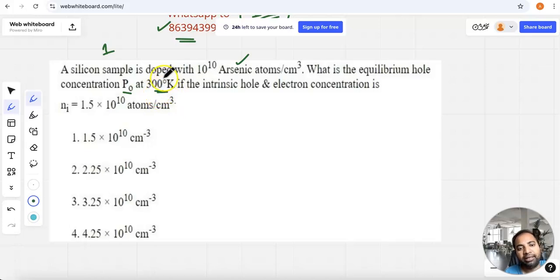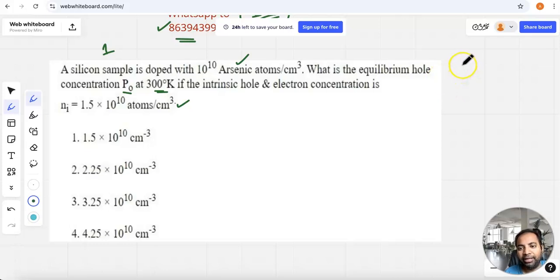Whenever they ask about room temperature, you need not go for very big formulas. And you cannot expect a temperature other than room temperature in the NET examination. They gave the intrinsic hole and electron concentration like this. I'm not going into in-depth details of the basic concept. The basic concept related to this question is that first of all, the candidate has to know about the semiconductor.